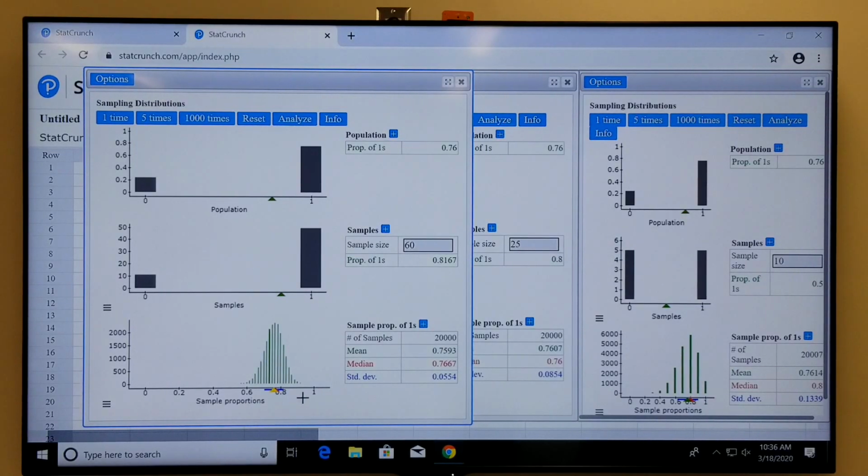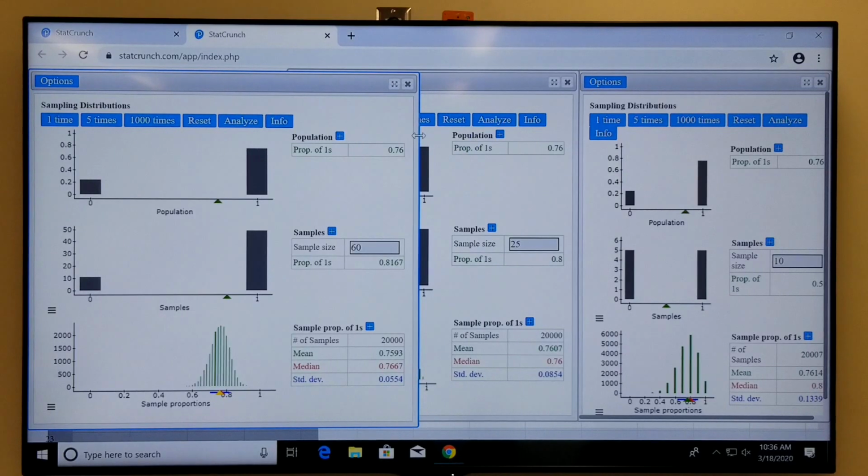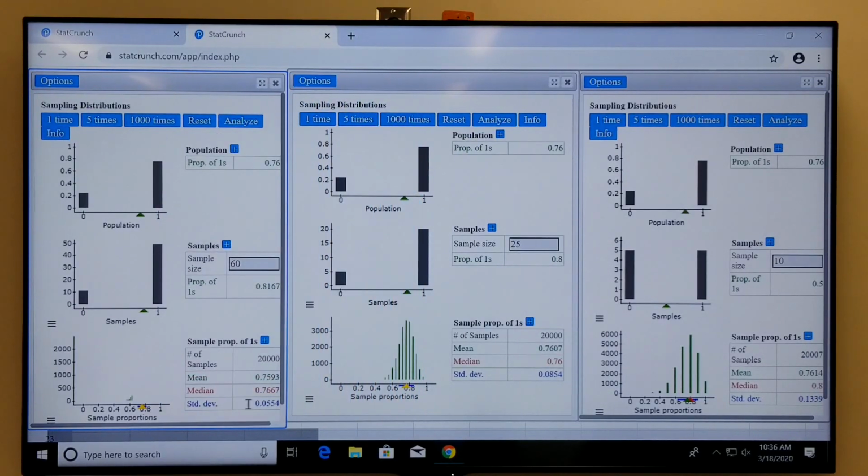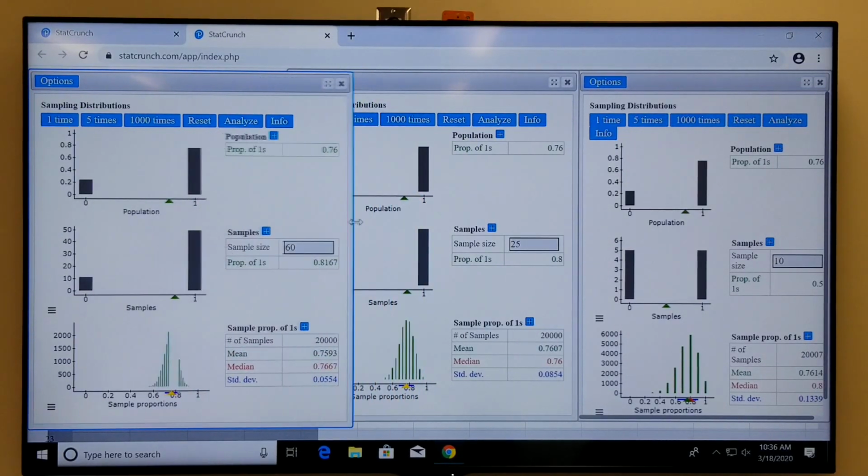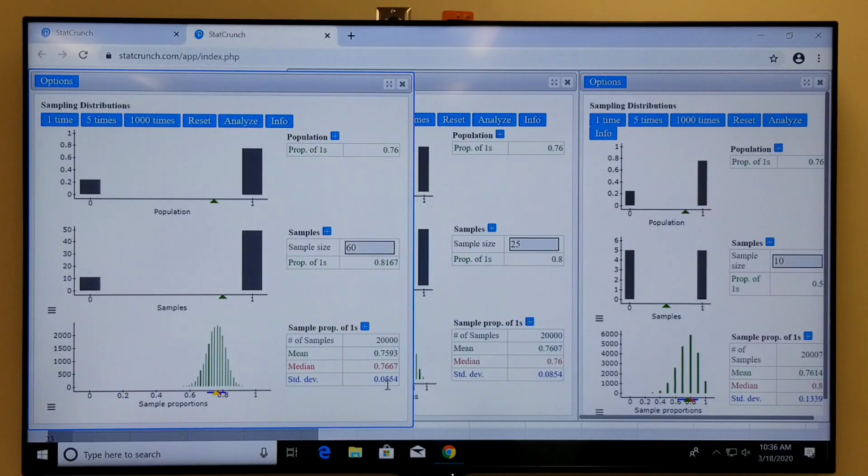Okay, so now if you look at this again, the mean of the sample proportions is pretty close to the population proportion. The standard deviation went down again. Oh, you can't see it very well if I do that, huh? Well, the standard deviation decreased again. Here it was before, and here it is now. But if you look at this thing, this is symmetric.